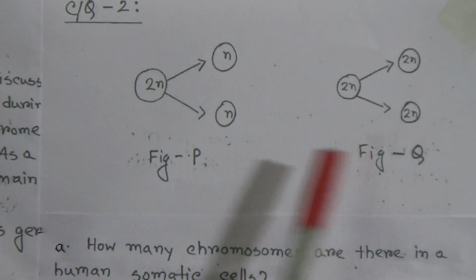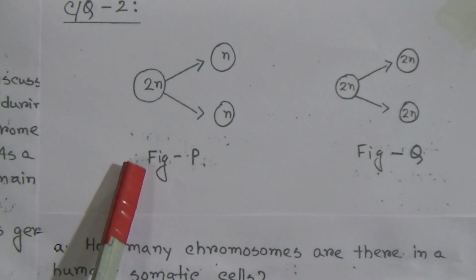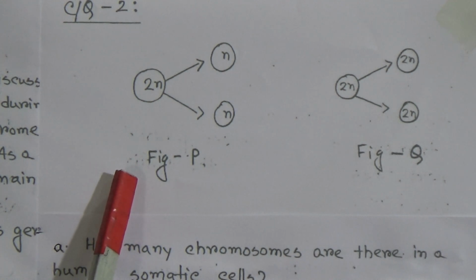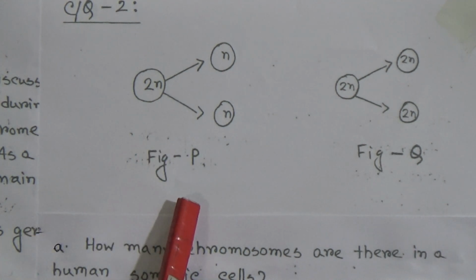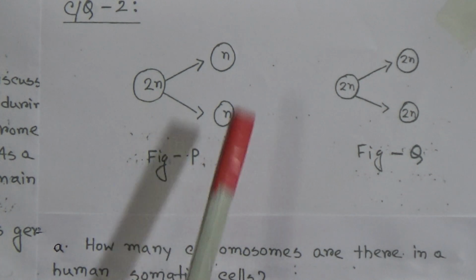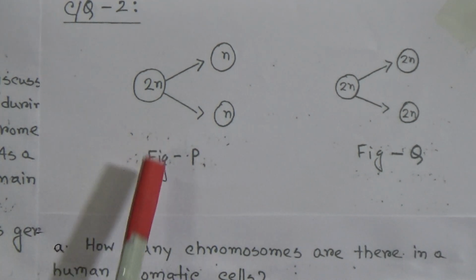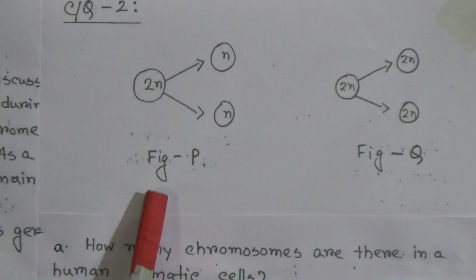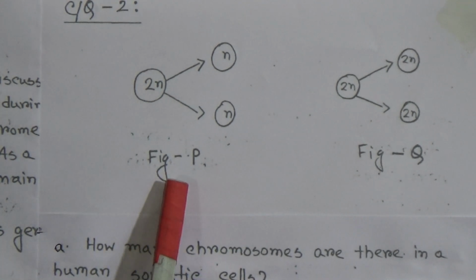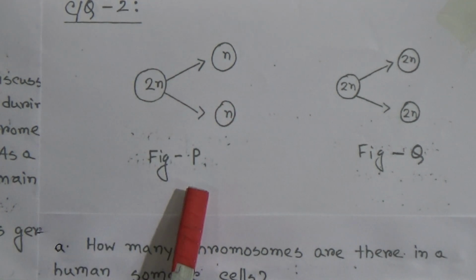The cell division P is meiosis cell division, the cell division in which the nucleus divides twice and the chromosome divides once, and the number of chromosomes in the daughter cells is half of the number of chromosomes of the mother cell, is called meiosis or meiotic cell division. This definition you will get on page number 19, and after that you have to give a picture which is given in your book page number 21, which indicates the meiosis cell division.